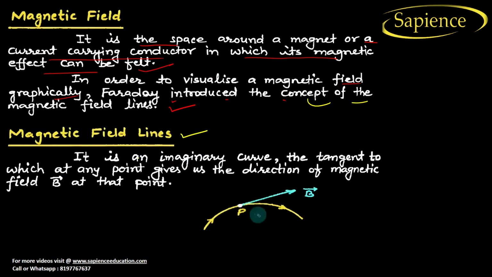So magnetic field lines, let us see. It is an imaginary curve, the tangent to which at any point gives the direction of the magnetic field. Let us suppose this is a magnetic field line and I want the direction of the field. The tangent at this point will give you the direction of the magnetic field, at any curve.